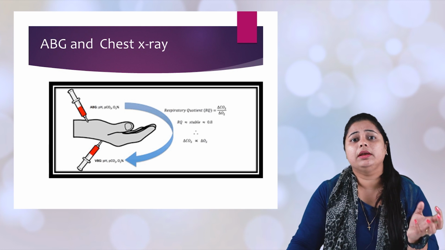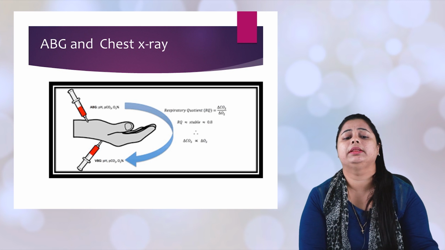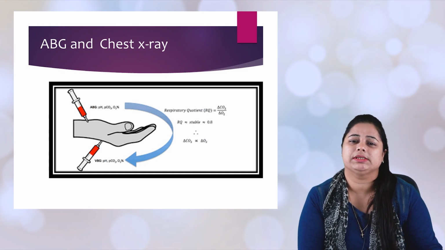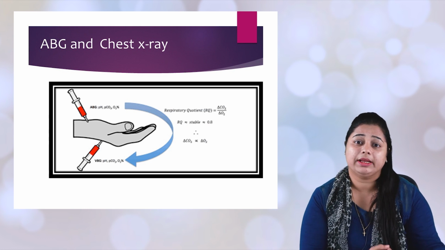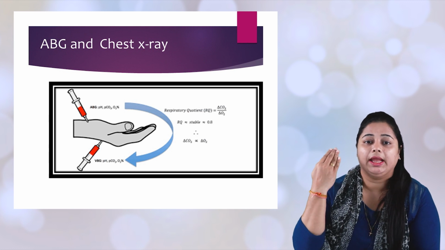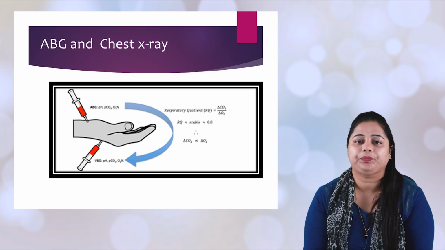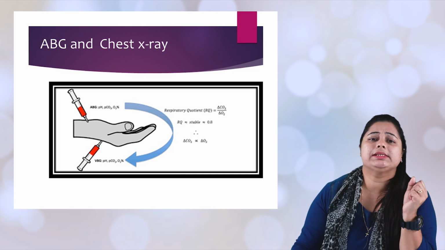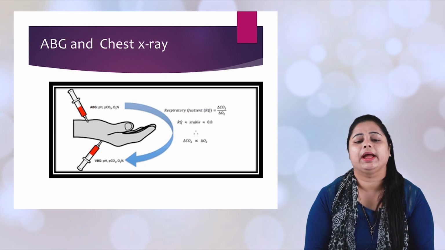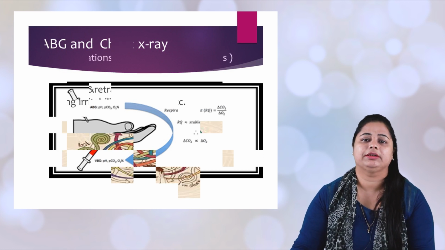That's why in the early stage, if ABG is taken, it doesn't show much: mild hypoxia with respiratory alkalosis. Alkalosis here is also respiratory, where your bicarbonate is increased. That's why it is called respiratory alkalosis. In the chest X-ray radiographic picture, it also shows scattered, which means there is likely a pulmonary infiltrate.